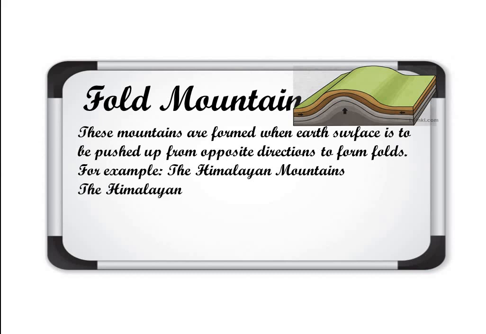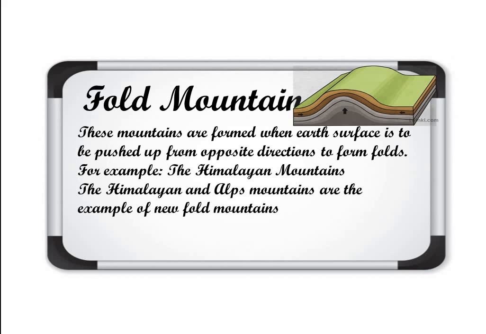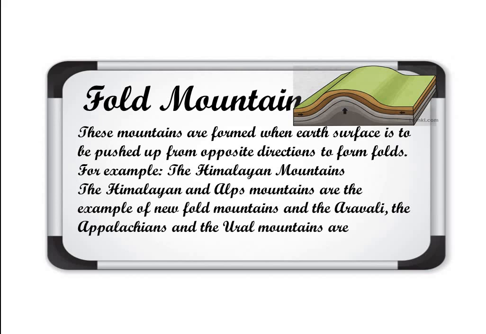The Himalayan and the Alps mountains are examples of new fold mountains, and the Aravalli, Appalachian and Ural mountains are examples of old fold mountains. If we talk about fold mountains, here two types are taken: old fold mountain and new fold mountain.